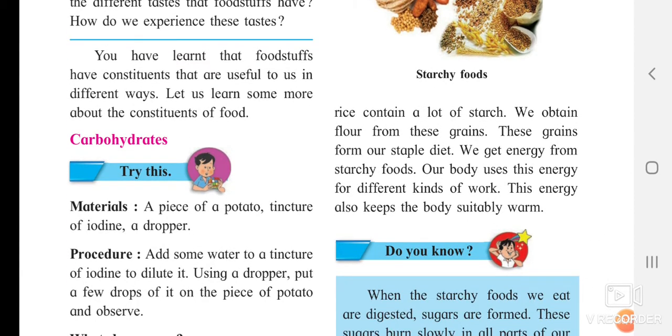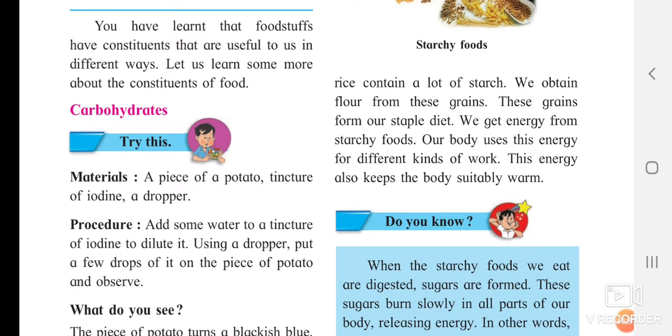So how are you going to find out carbohydrates? They have given you one small experiment. Take a piece of potato and take iodine. Actually these experiments are to be done in school, but right now we are not present there, so we are just going to look at it. You apply that iodine on the potato which you have cut, and you can see that the potato is changing its color. It is getting converted into black color.